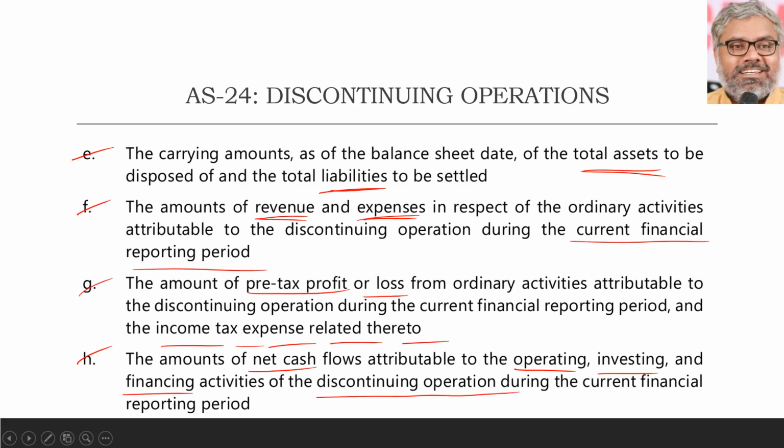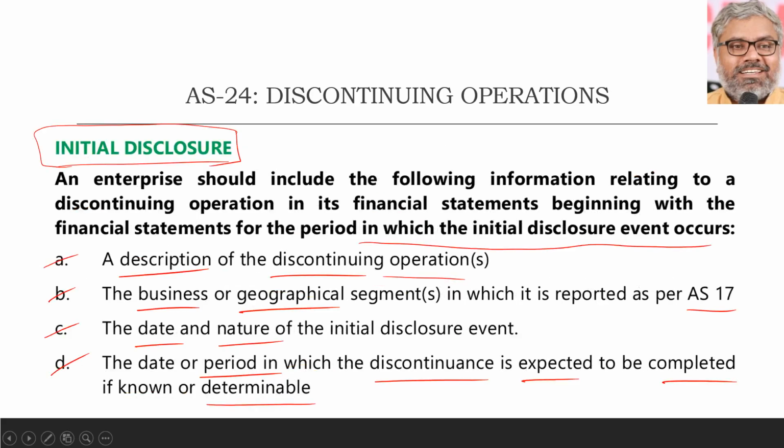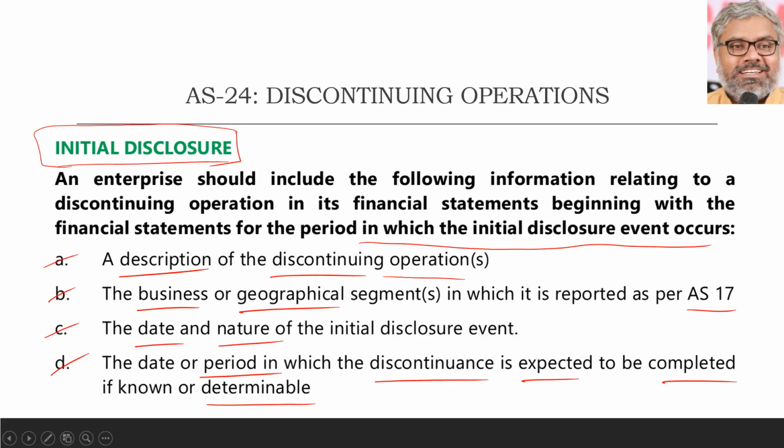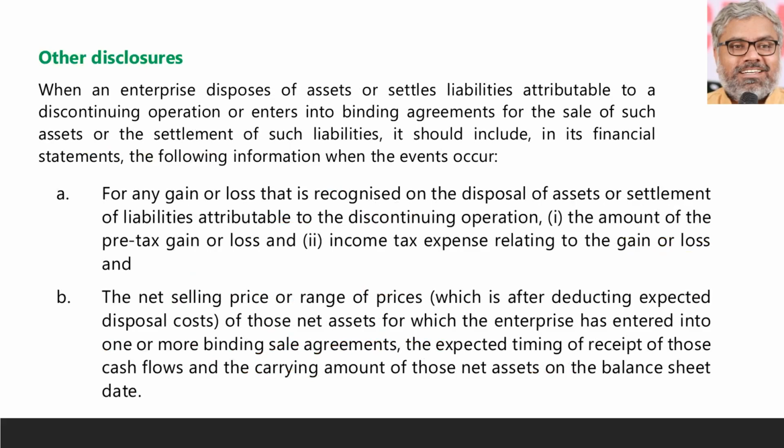Financial details are also to be given as initial disclosures. When this has to be given, this word is important, when the initial disclosure event happens. That's it. That is the accounting standard 24. And once initial disclosures are done, sometimes other disclosures will also be required.